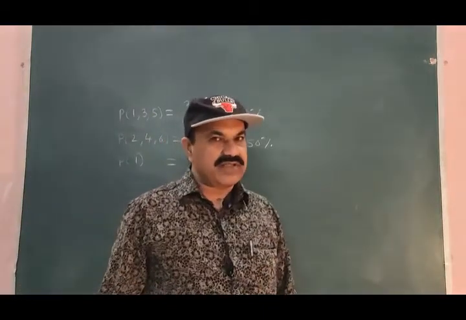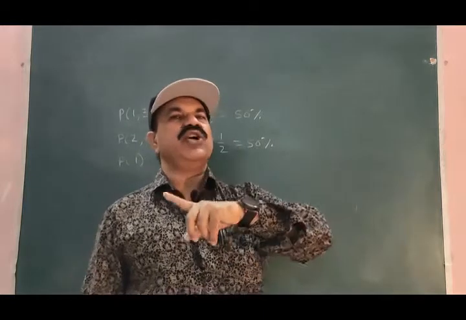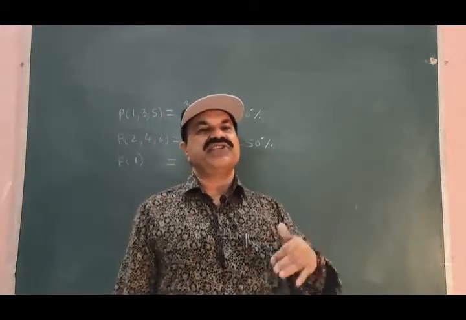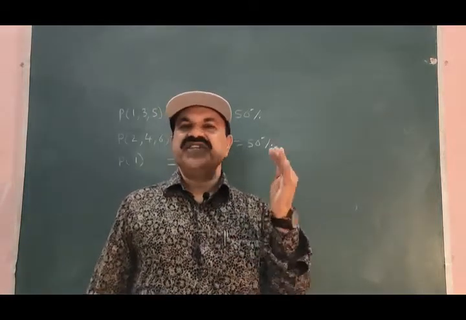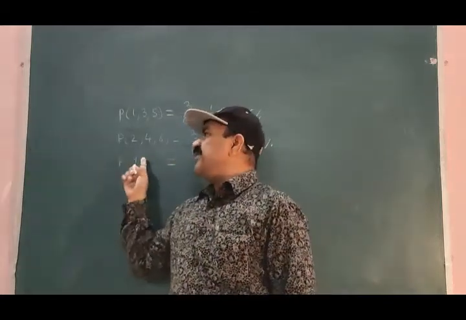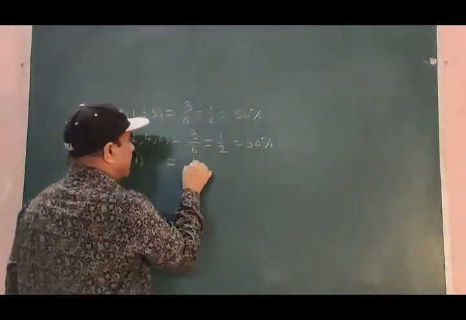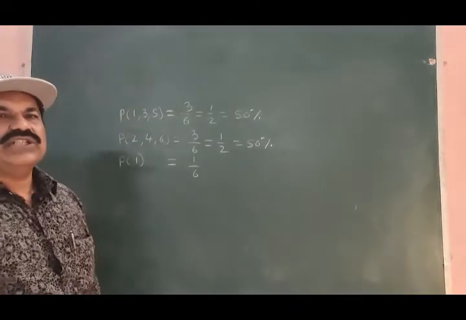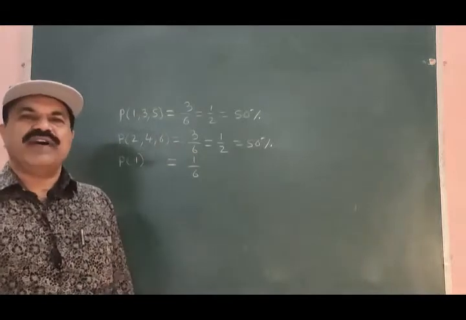Probability of occurrence of the surface having only 1 dot engraved. How many surfaces are there? 6 surfaces. How many equally likely possible ways? 6 equally likely possible ways. What will be the share of this? 1 divided by 6. And therefore, the probability of occurrence of the surface engraved with 1 dot is 1 by 6.